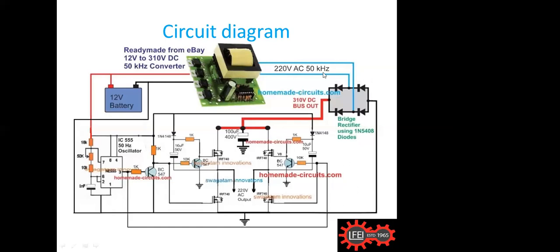Okay, now you see here, this total circuit converts DC to high frequency AC, and that is again converted to DC. This DC is then converted to not high frequency, but the frequency of our commercial utility power, the normal 50 cycle power. That means all 4 MOSFETs are switching according to the frequency of this 50 cycle oscillator. The DC is coming here, and we get 220 volt 50 cycles as an output. This is a normal basic 220 volt inverter circuit.